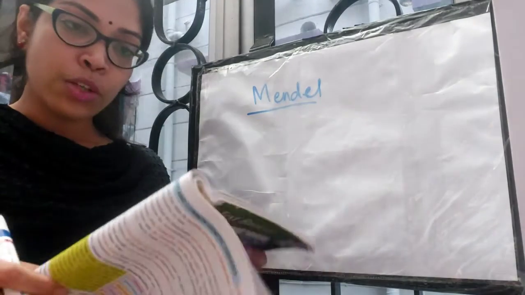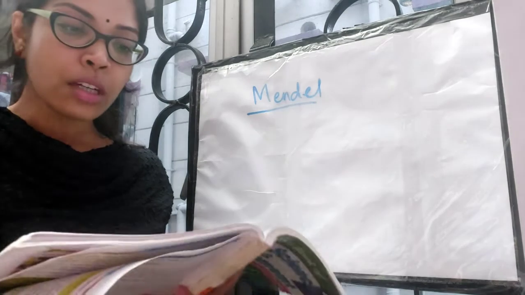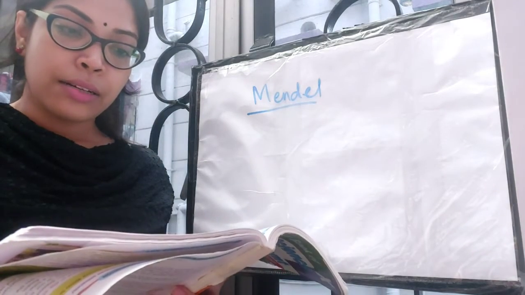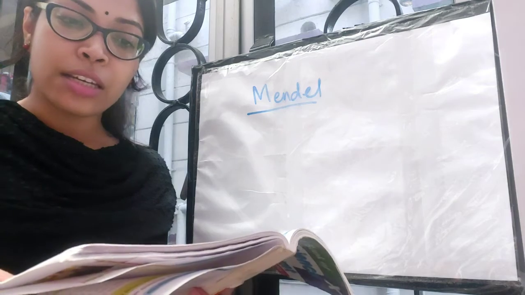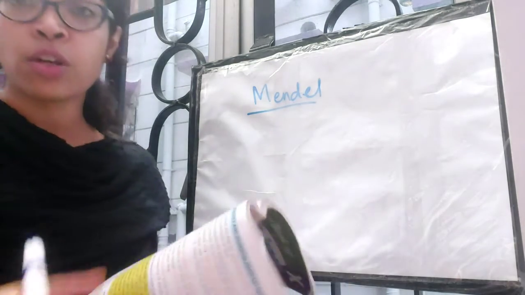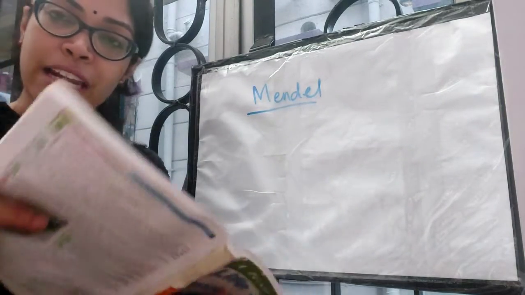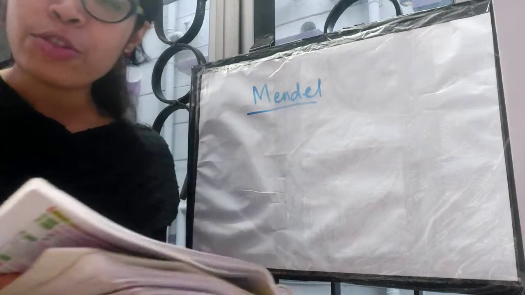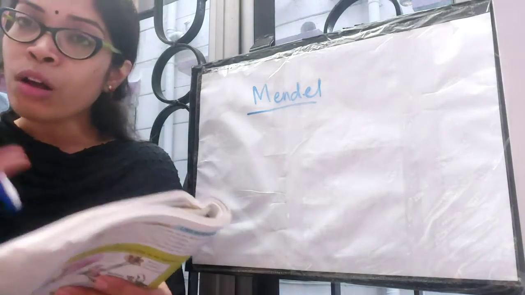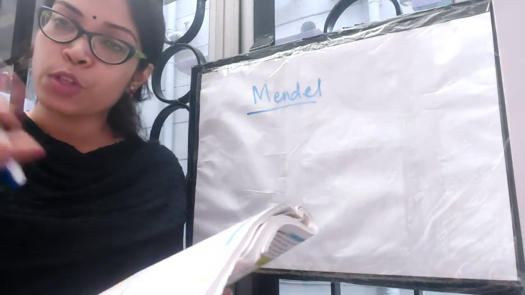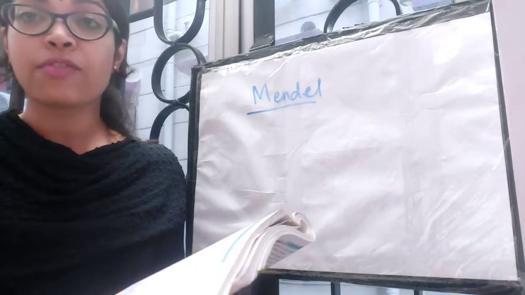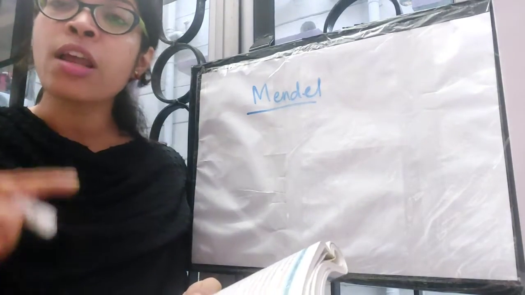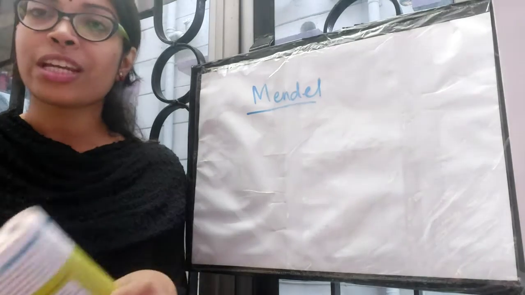Okay, next you have the contrasting characters Mendel chose in pea plant. These 7 contrasting pairs of characters are very, very important to read. You will have to remember all 7 characters, which one is the dominant trait and which one is the recessive trait, because you will get genetic problems.